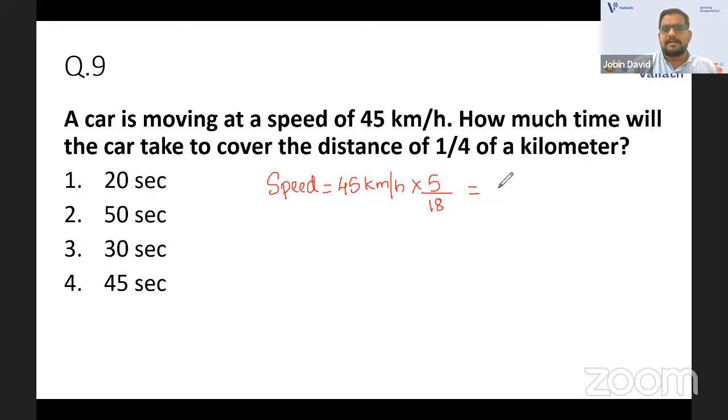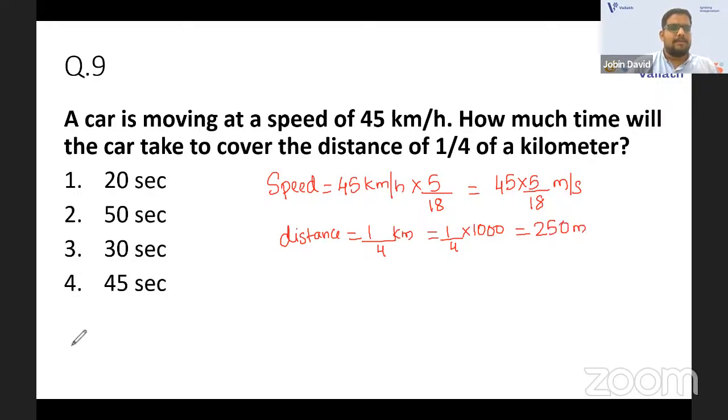Just let it be there. 45 into 5 by 18, let it be there. Just don't multiply and all. It will get cancelled. And you have the distance as 1 by 4 kilometer. So it will be 1 by 4 into 1000 to convert it to meter. So that will be 1000 by 4. It is 250 meter. Now you have the formula speed is equal to distance by time.